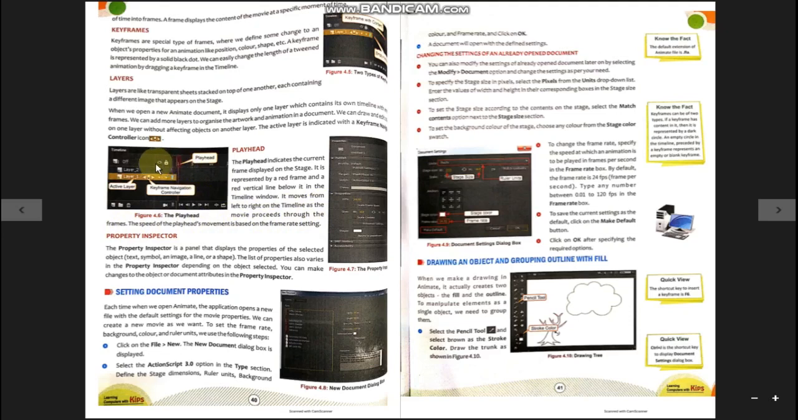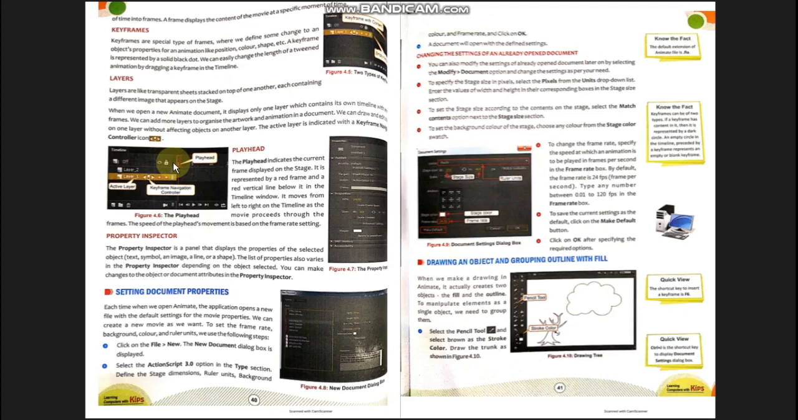Yes, the movement of this playhead, you can set it by setting the frame rate. Frame rate means the number of frames to be displayed in a particular time. For example, 5 frames in 1 second, so that is the frame rate, 5 frames per second. You can increase or decrease it also. If you increase it, suppose to 10 frames per second, the frames will move faster because they have to cover a total of 10 frames in 1 second.